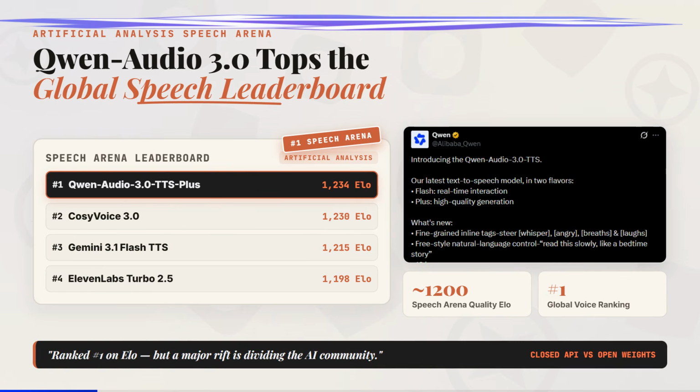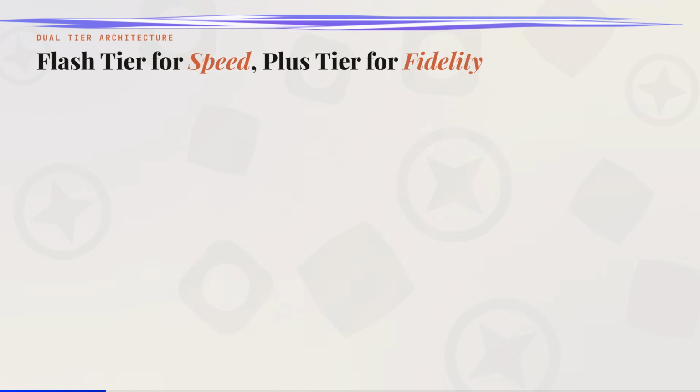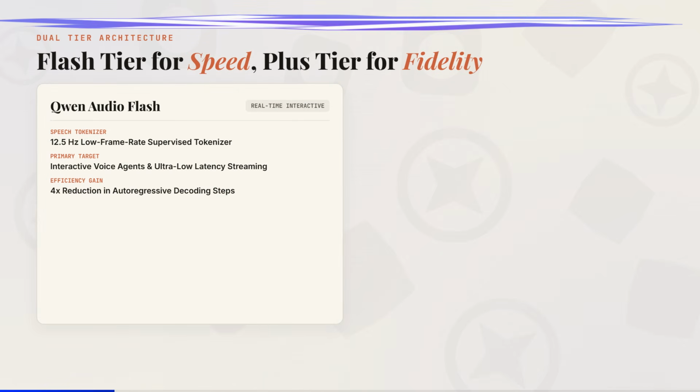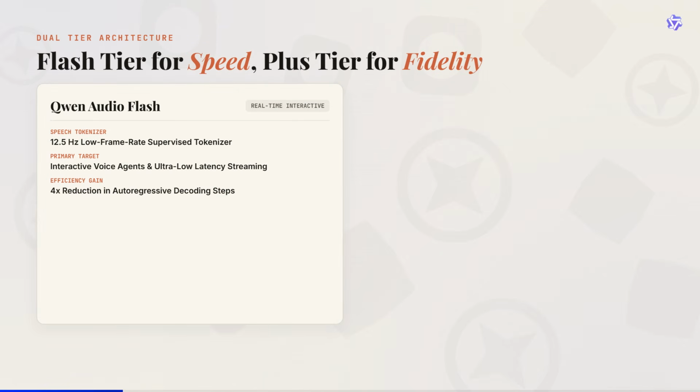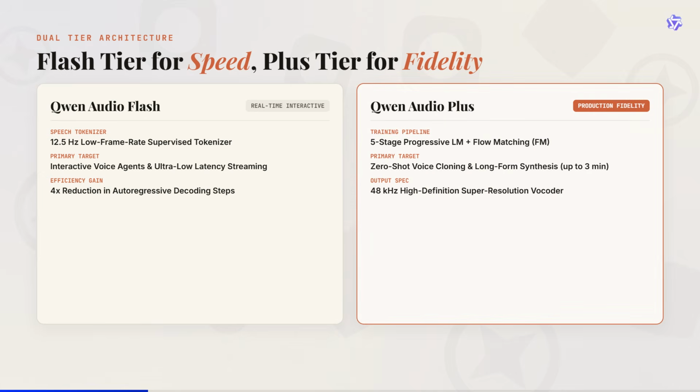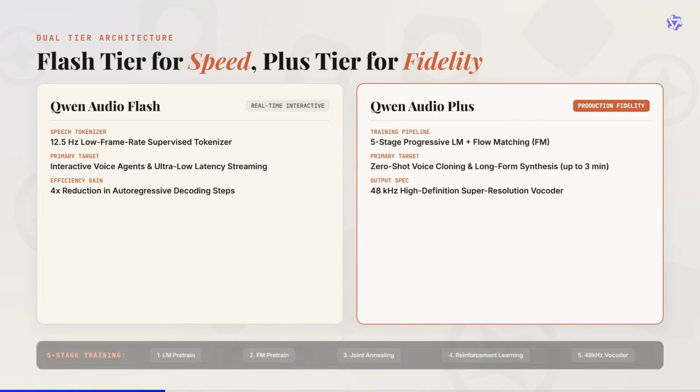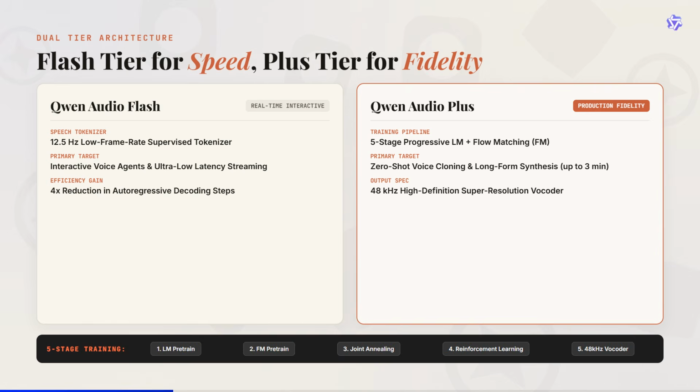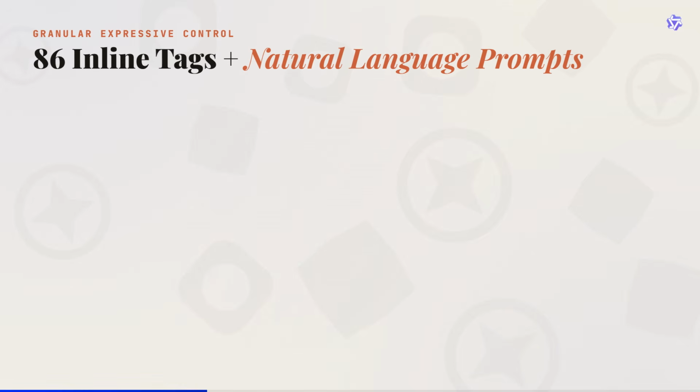the AI community. Qwen-Audio 3.0 comes in two distinct flavors. Flash tier runs on a 12.5 Hz low frame rate speech tokenizer designed for real-time interactive voice agents, dramatically cutting latency. Plus tier uses a 5-stage progressive training pipeline with language model and flow matching reinforcement learning for maximum voice fidelity and zero-shot cloning. What got creators talking is how you direct it.